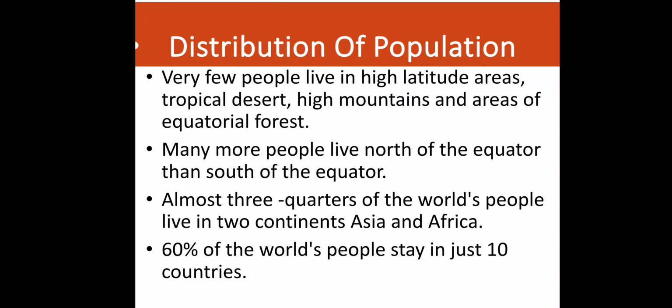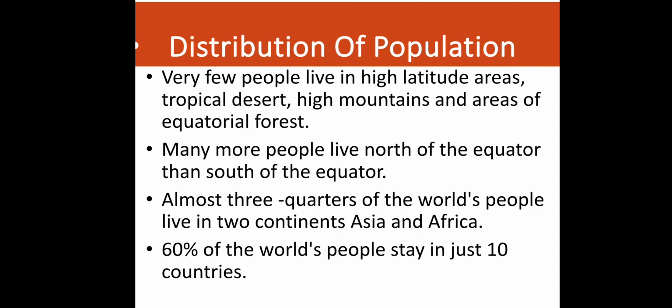Then we talk more about the distribution, and how it gets affected by certain things. Very few people live in the high latitude areas, like the polar region. Why? Because there is extreme cold, and people cannot live there. The same with the tropical desert, where there is only dryness and heat. People cannot live there. High mountains too, because construction is difficult.